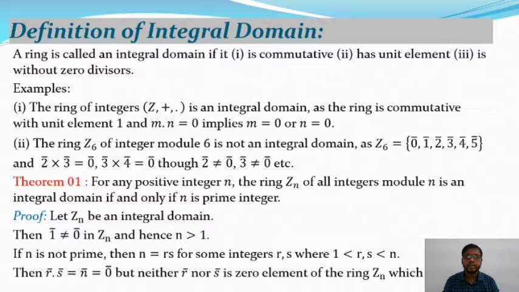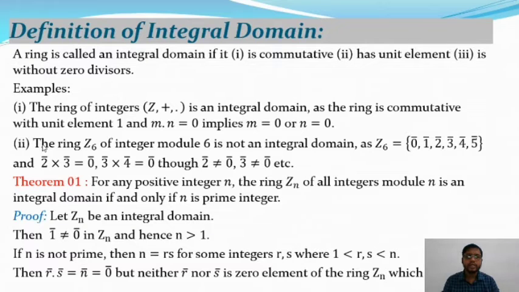As well as 1 is the identity element and it also belongs to Z, and 1 is the identity with respect to multiplication and 0 is the identity with respect to addition. And if there exist two elements whose product is 0, then this implies either the first term is 0 or the second term is 0. That means if m and n are two elements and m dot n is equal to 0, then this implies m is equal to 0 or n is equal to 0. That means (Z, +, ·) is commutative, it has a unit element, as well as it is without zero divisor. This is the definition of without zero divisor. So (Z, +, ·) is an integral domain.